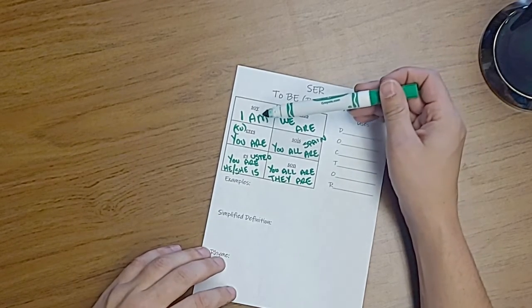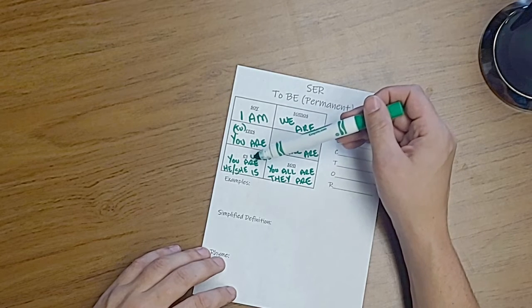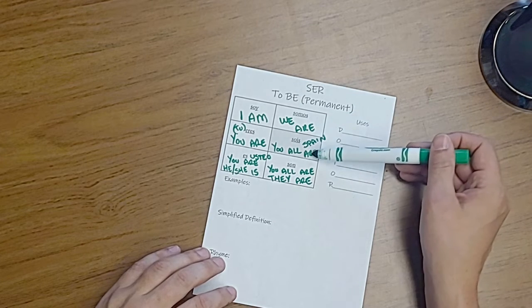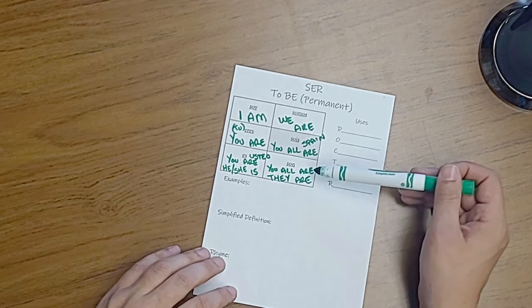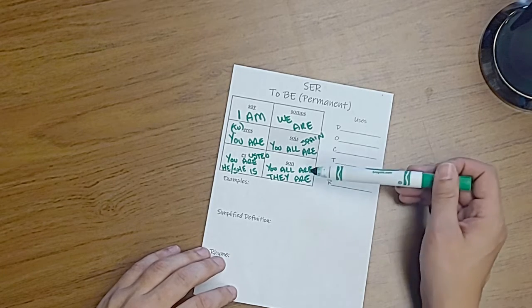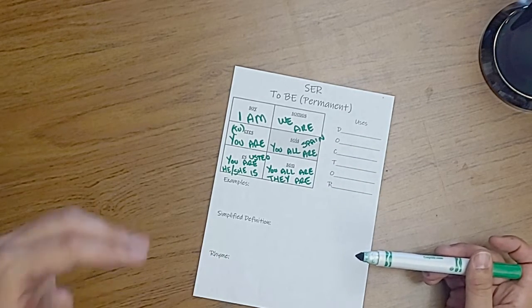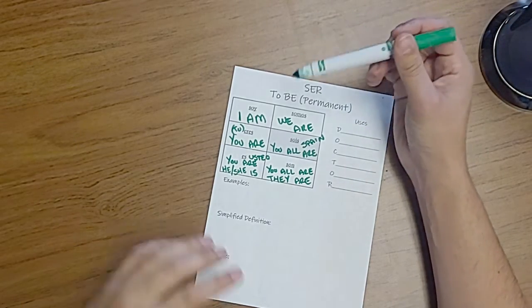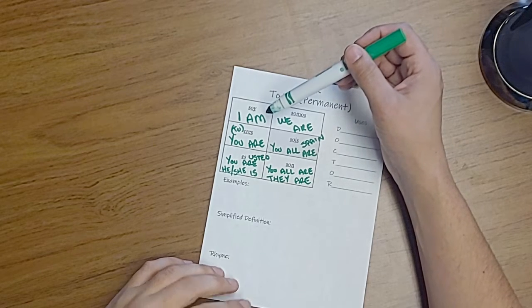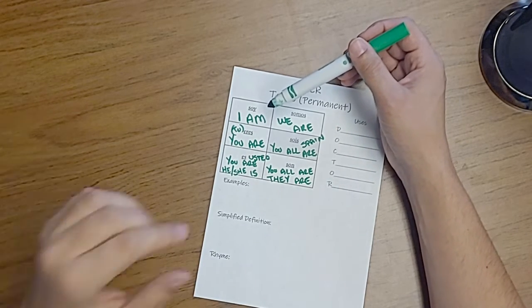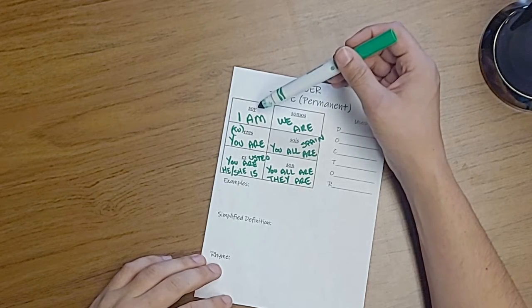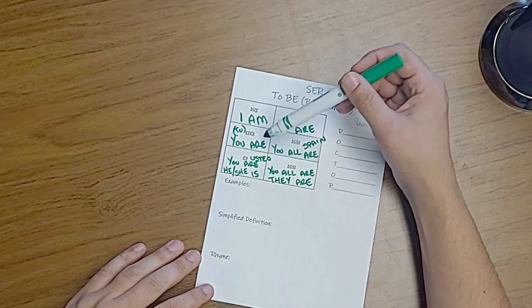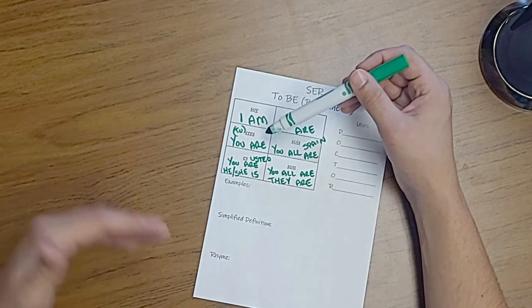So there you have it. Here we have I am, you are, the respectful form of you are, he and she is, we are, you all are in Spain, and you all are, and they all are in here. Now, if we are looking at other phrases that we know, like I am well today, if you're asking how somebody is feeling, you don't say soy, you say estoy bien. And if you're asking how they are, you don't say como eres, you say como estás.